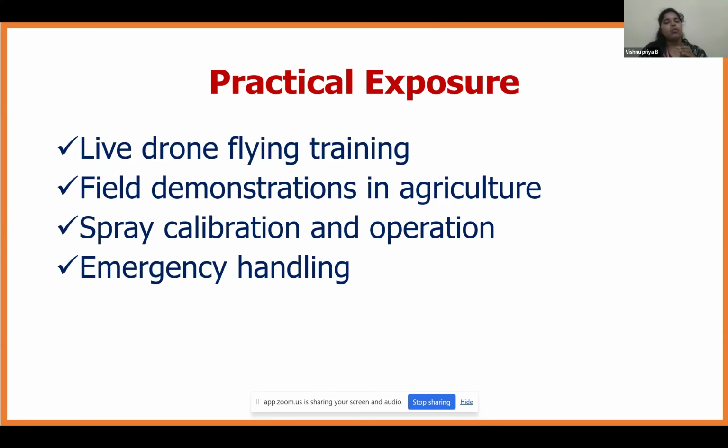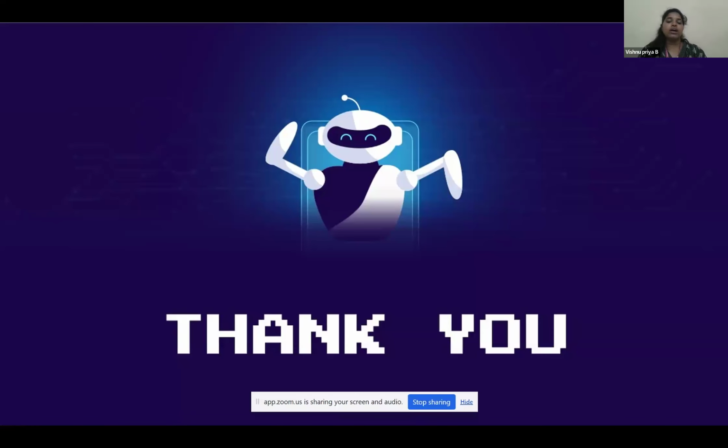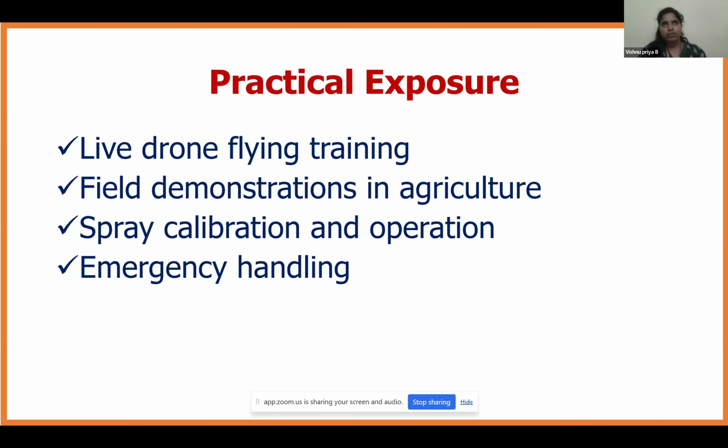On the 10th day, they conduct the practical test again, checking how properly we are using the drone. They give us one design to draw using the drone. For us, they gave a butterfly to draw. Using the drone, we drew the butterfly symbol, and from that they certified us. So this is the actual procedure they follow in the program.